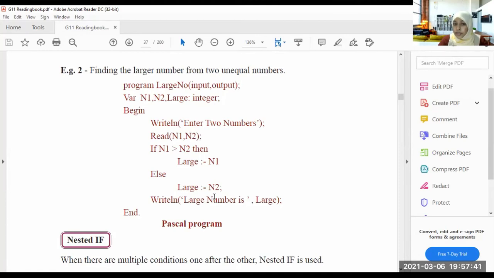There are two statements, right? If n1 is greater than n2, then show us n1 as the large. If not, show us n2 as the large. Writeline, large number is large.